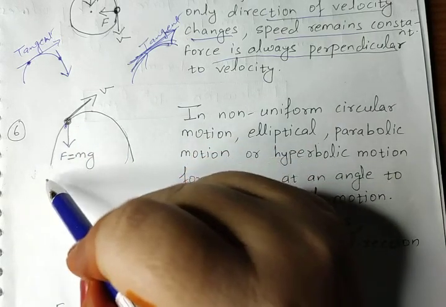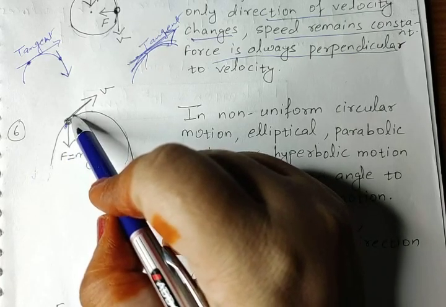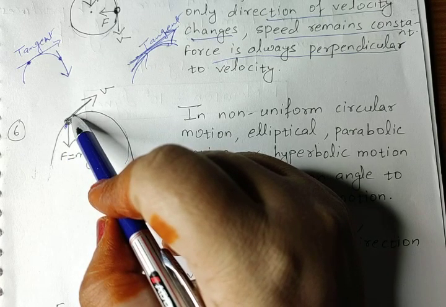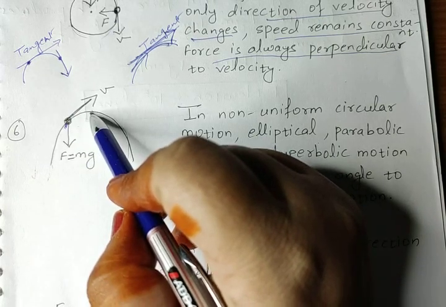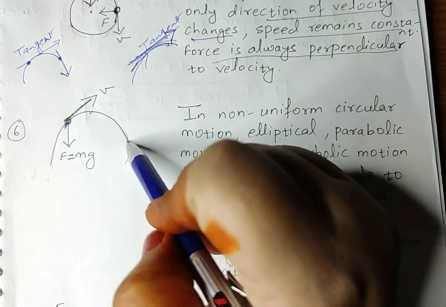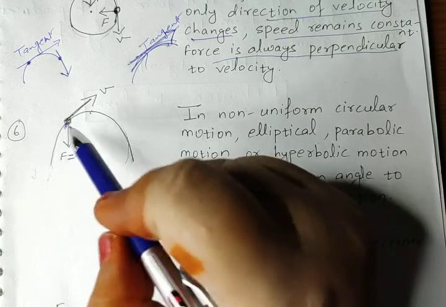So when the body is going up, its velocity is continuously decreasing. At the maximum height it becomes 0, and when it comes down, its velocity continuously increases.